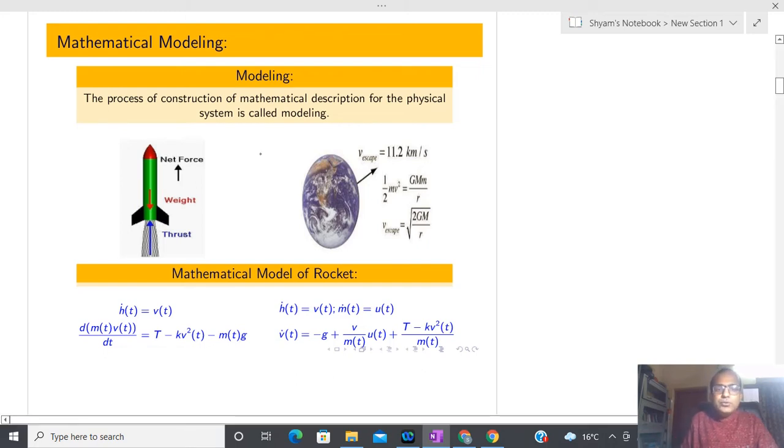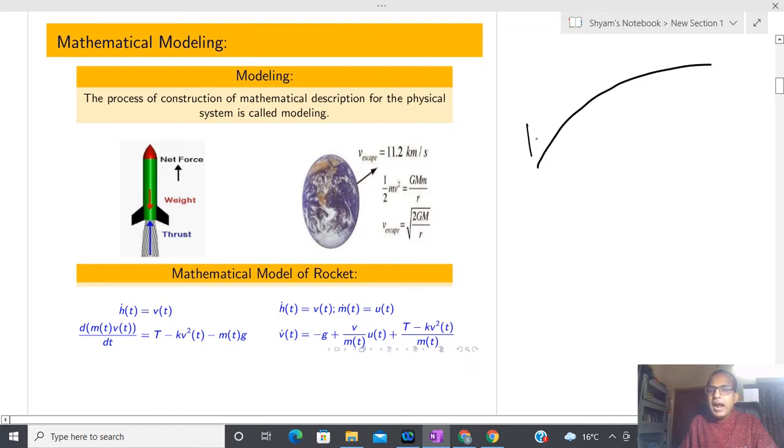Let us try to see this rocket. Whenever we are firing the rocket, I have the weight of the rocket, and then we provide some kind of thrust. If the thrust is higher than the weight, then the rocket starts moving. For simplicity, I assume that this rocket is moving in the vertically upward direction. But that is not the case. Most of the time you might have seen that the trajectory looks like this.